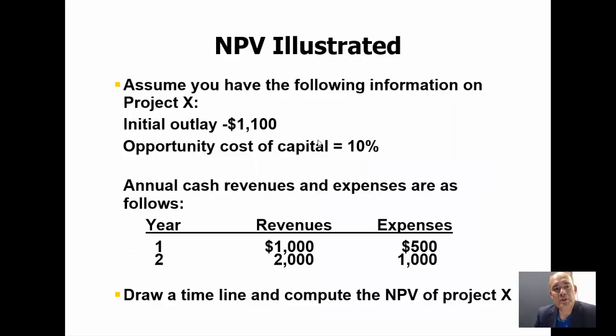Let's put an example. Let's suppose we have an initial investment, an initial outlay, of $1,100. The opportunity cost of capital is 10%, and we have for years 1 and 2 revenues and expenses. So it's absolutely easy to calculate the free cash flow. It's the difference, revenues minus expenses, $1,000 minus $500, and then we will get free cash flows equal to $500 and $1,000.